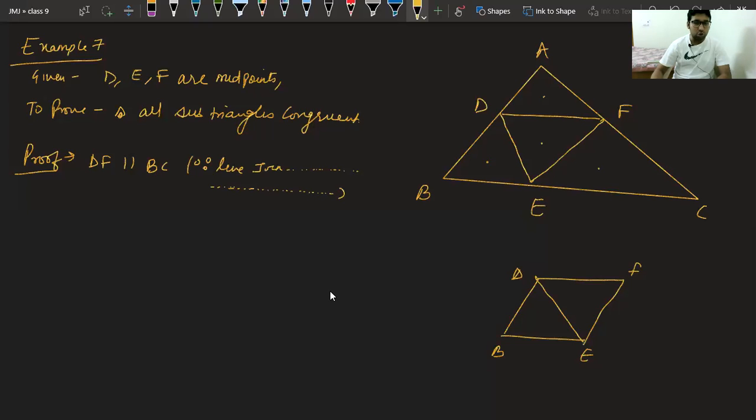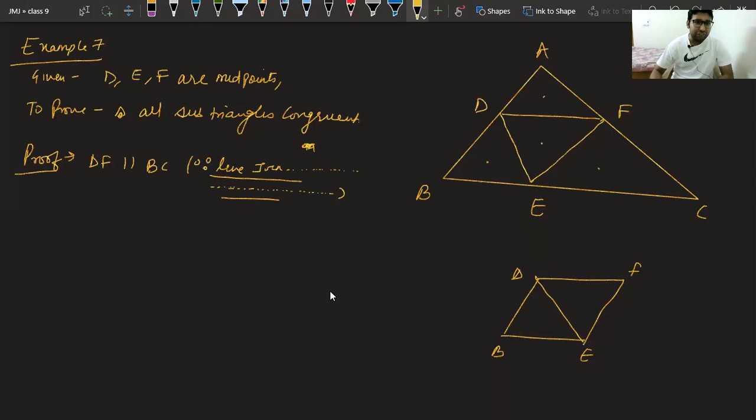These dots are coded things. This coding is for me only, not for you. If you make these dots in your copy, I will give you 0 marks. So write the complete theorem over there. You can write midpoint theorem also, but I prefer you write the complete theorem. This will help you to learn also.